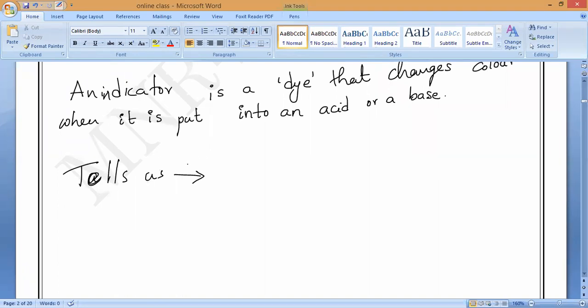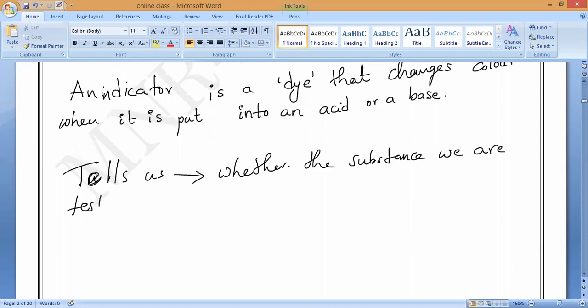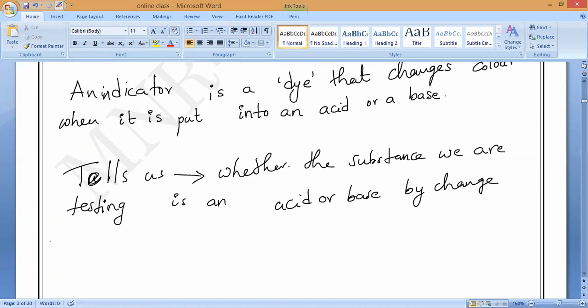So an indicator tells us whether the substance we are testing is an acid or base, by changing its color.